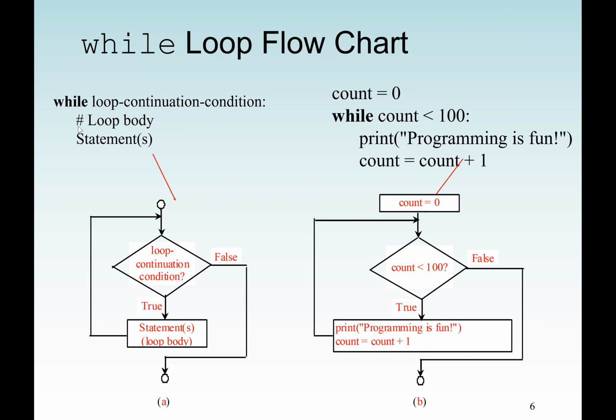if it's true, then we're going to do something, which will be our loop body. In the loop body, of course, we may have one or more statements to execute. The example is on our right side again. Here we are not using a Sentinel value. Since we are not using a Sentinel value, we need to initialize our variable that will keep track of how many times the loop will execute. So here we initialize it to 0.